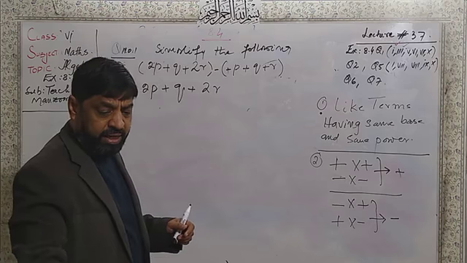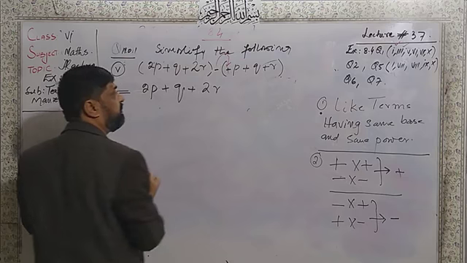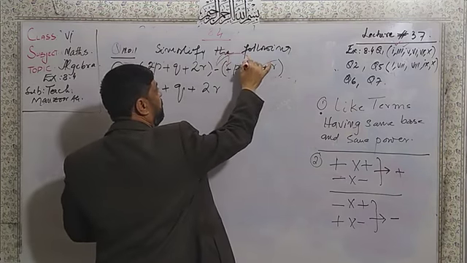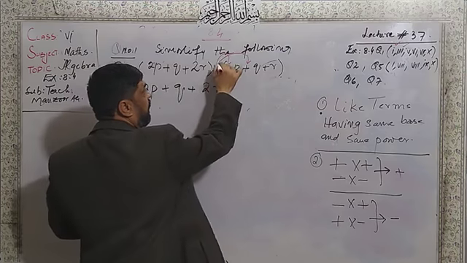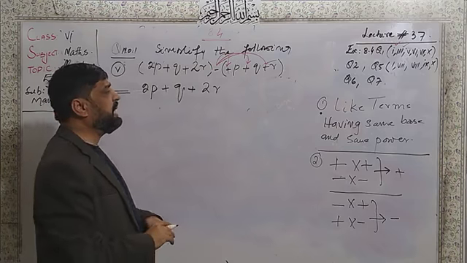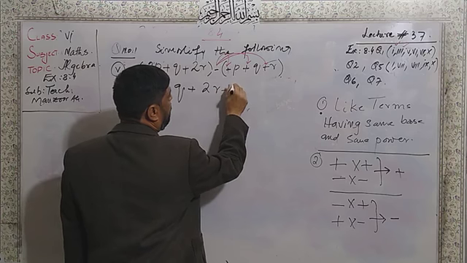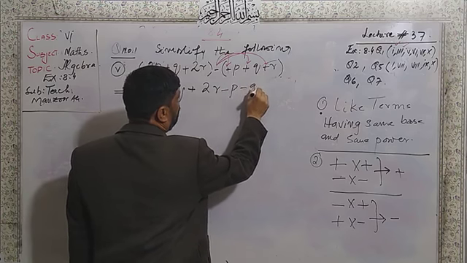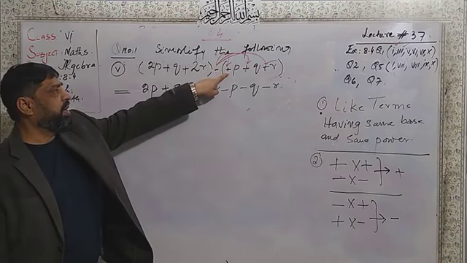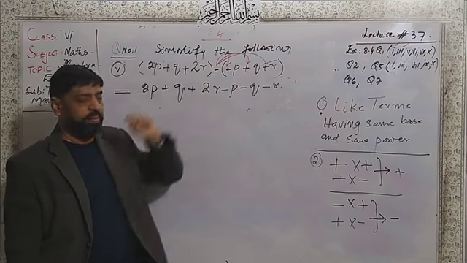Here minus into plus will be minus because of opposite signs. So inside the brackets they are all opposite. Minus into plus, it will be minus p, here minus q, here minus r. Because we know that minus into plus is minus, again minus into plus is minus, again minus into plus is minus.